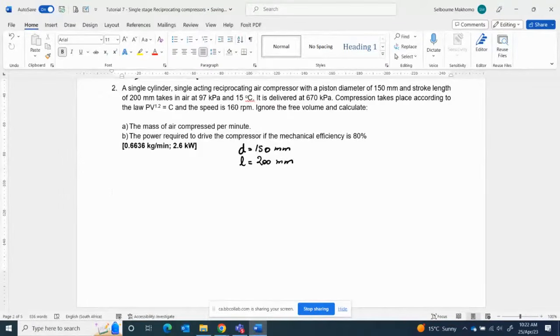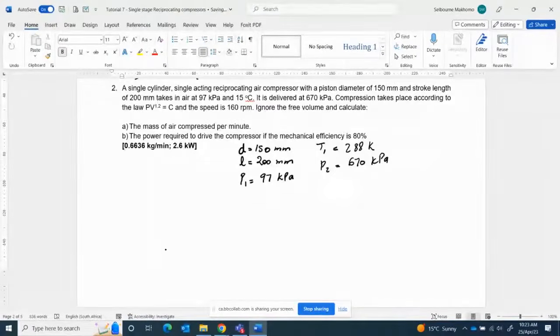It takes air at P1 of 97 kPa, and T1 is 15, which is 288 Kelvin. Now it is delivered at P2 equal to 670 kPa.